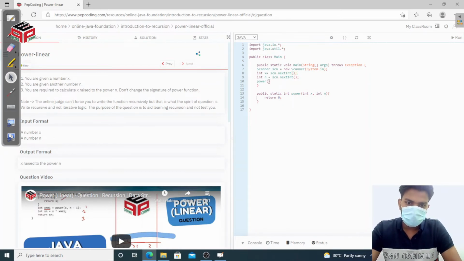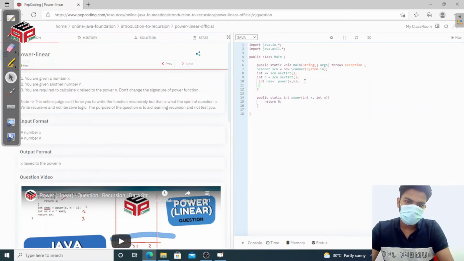So here in the power we pass x comma n, and we store this result. System.out.print this result.